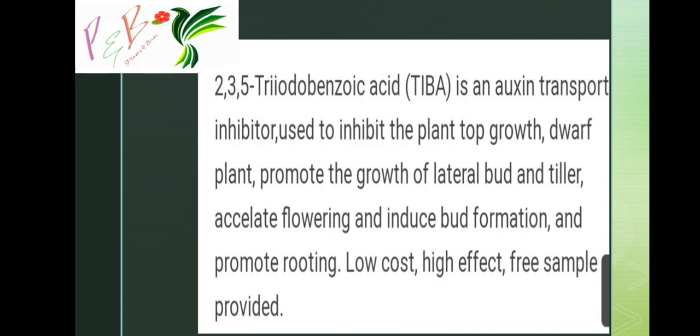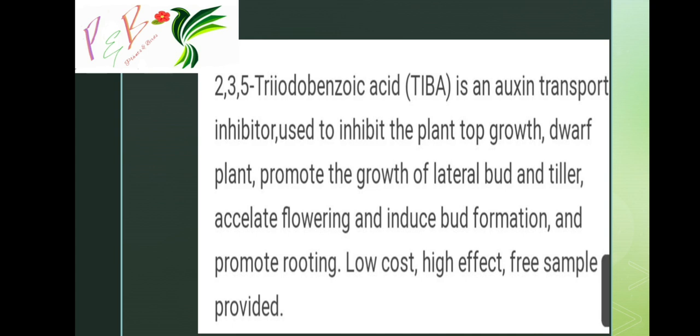Low cost, high effect, free samples provided; this is important to note. So the characteristics of TIBA: it induces bud formation, promotes rooting, accelerates flowering and promotes growth of lateral buds, so vegetative growth is retarded and reproductive growth is increased, and it tillers the plants.